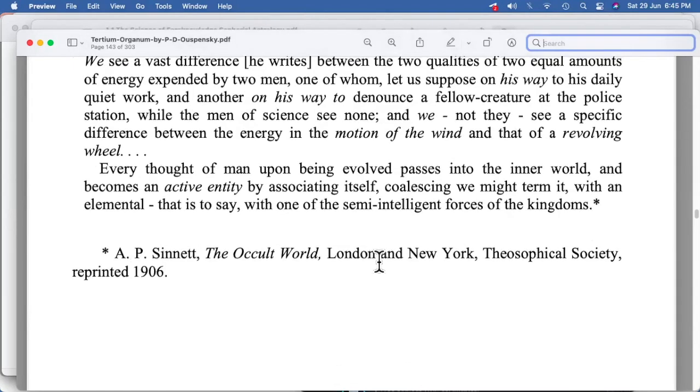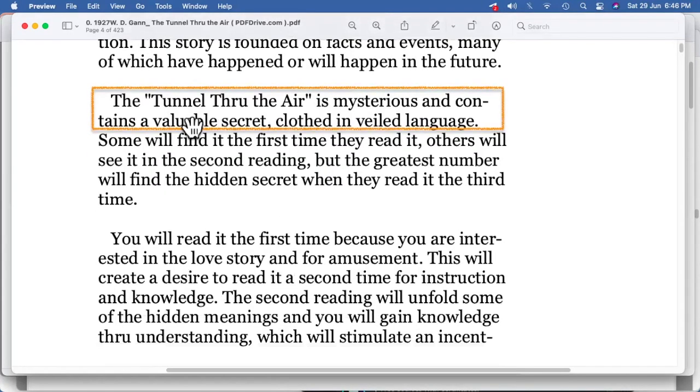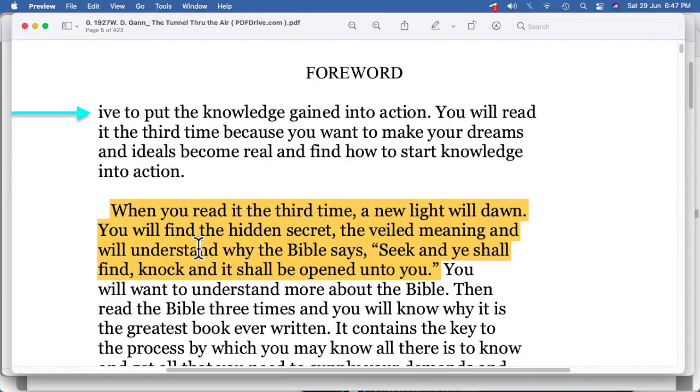So this book can be read across. Naturally, when we go through these reference books which have been given by W. D. Gann, we get better knowledge pertaining to the subject. Because W. D. Gann has said, the tunnel through the air is mysterious and contains a valuable secret clothed in veiled language. He also says that you have to read the book three times. And he further says, when you read it the third time, a new light will dawn.